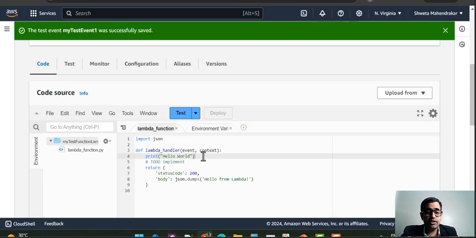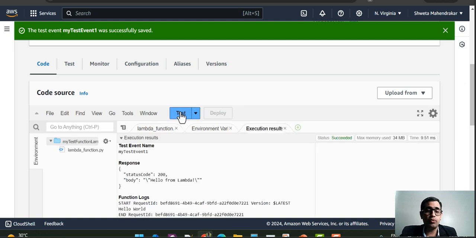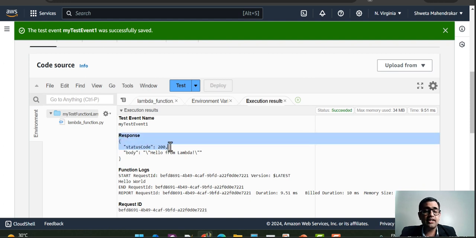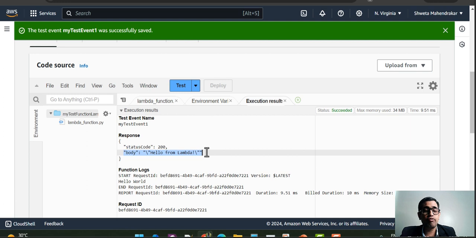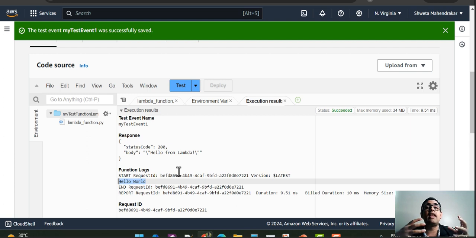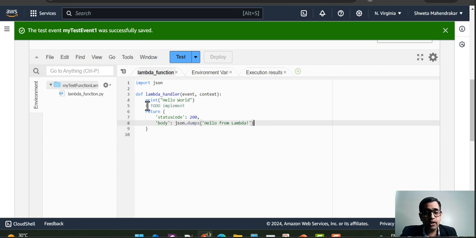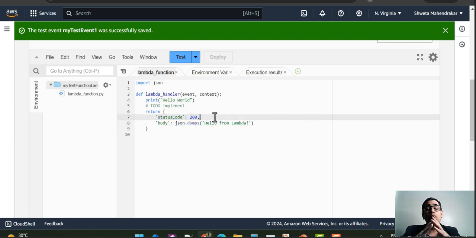If we test it, we should get two things: the hello world, as well as the status and the hello from Lambda, which is what we are expecting as the response. Alright, let's look at the execution results. The response already has the status code as 200, and the body has hello from Lambda, and the hello world that we asked Lambda to print using Python is also printed. So this is one of the examples. The print statement as well as the body and the status code are all printed in Lambda without us worrying about the underlying infrastructure at all.